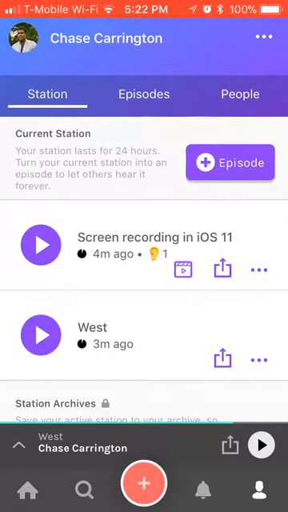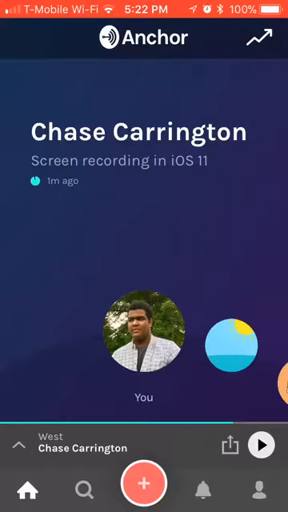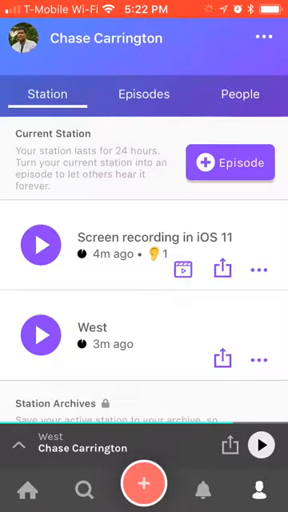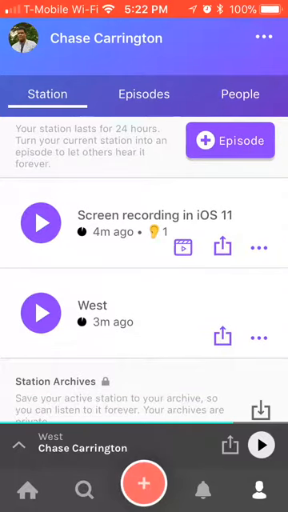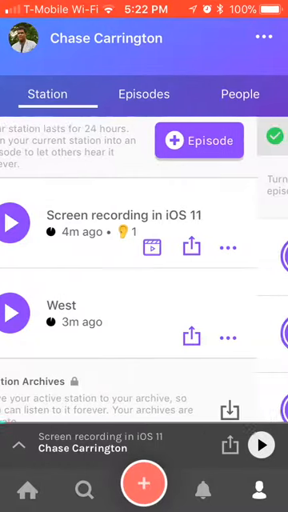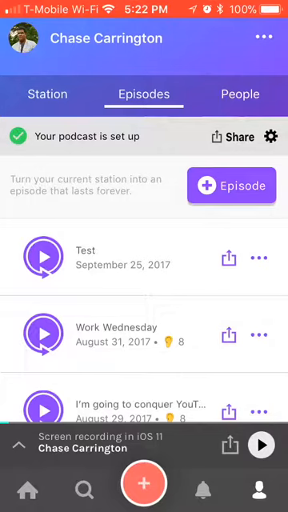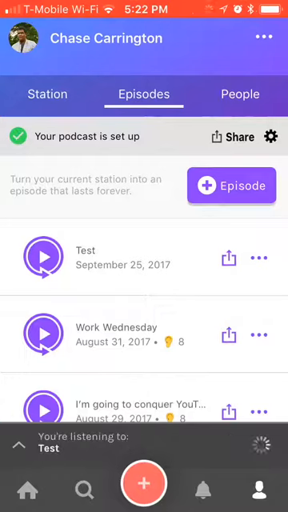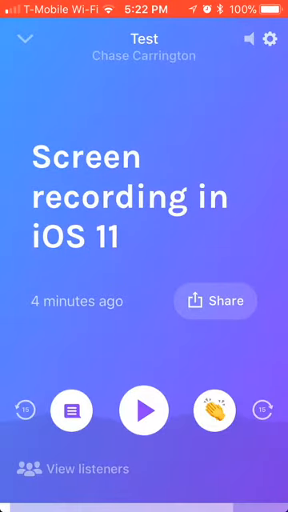So let me show you what the station kind of looks like. Basically, you have two things. When someone visits your Anchor station, they either can choose to do the traditional station thing, where they go through the different podcasts like that, and they go in a linear order, they disappear over time, or they can go to the episodes page, where they can choose different episodes, and then they get that kind of linear experience.